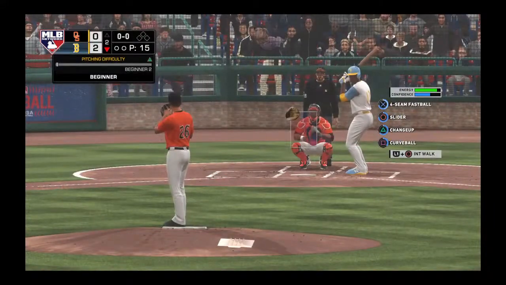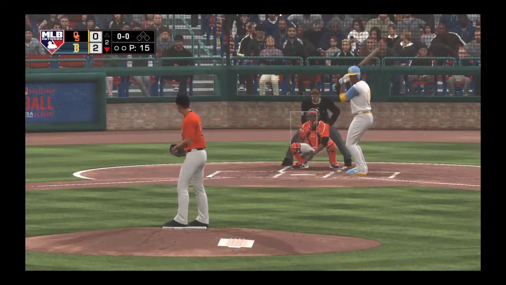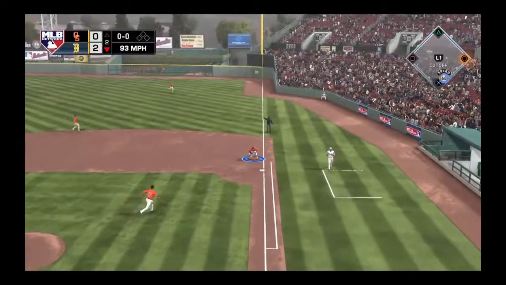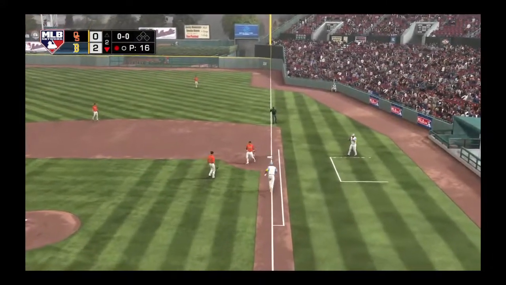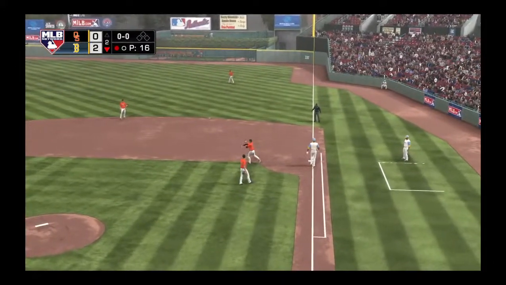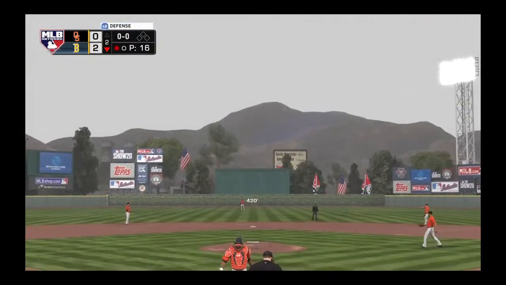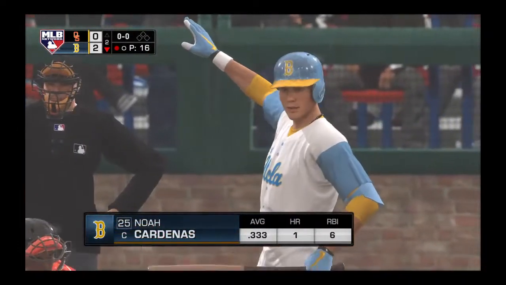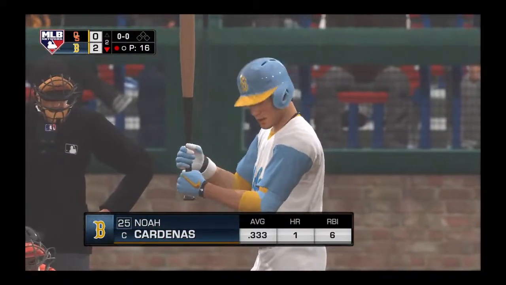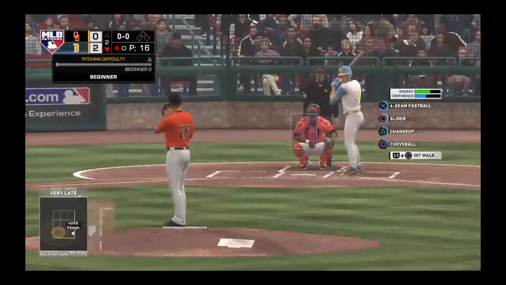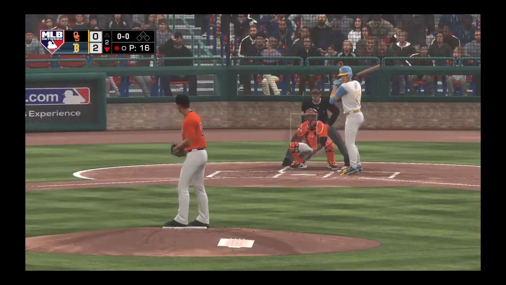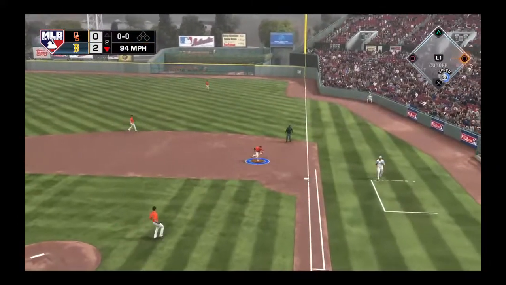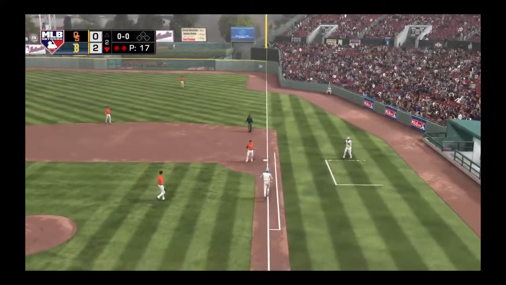Oklahoma State needs to limit the damage to just 2 runs this entire game and find a way to get back in it early. They just need to keep it right here at 2 runs. That way they have plenty of chances to get those 2 to 3 runs this game. Big series for him so far with 6 driven in on 3 hits. Drilled to first. That'll be another ground out to the first baseman.